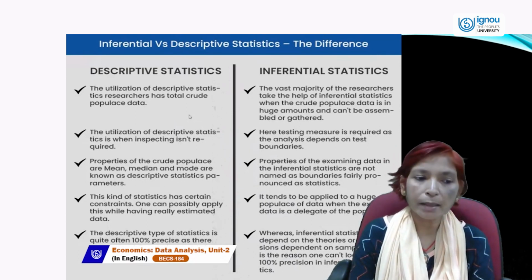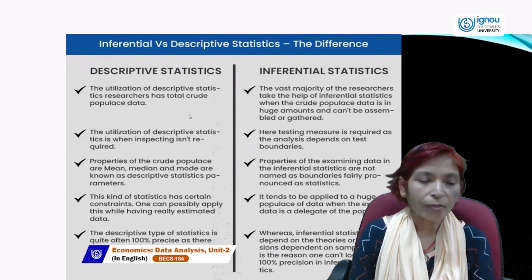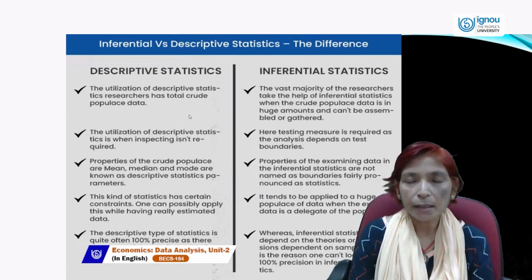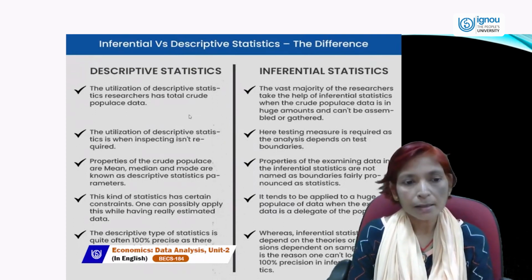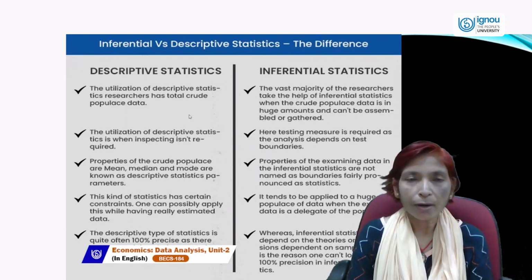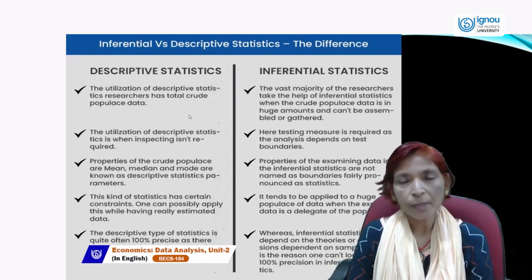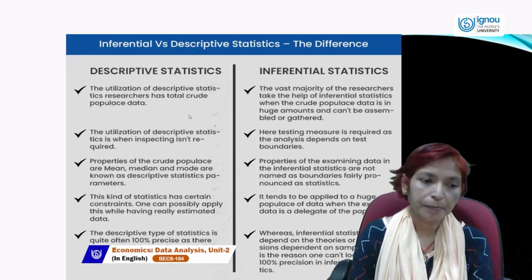One can apply this while having really estimated data. While we collect mean, median, or mode, after collecting the result, we can really estimate it. We can use this data for a research purpose, and inferential statistics tends to be applied to a huge population of data when the sample data is a representative of the population.